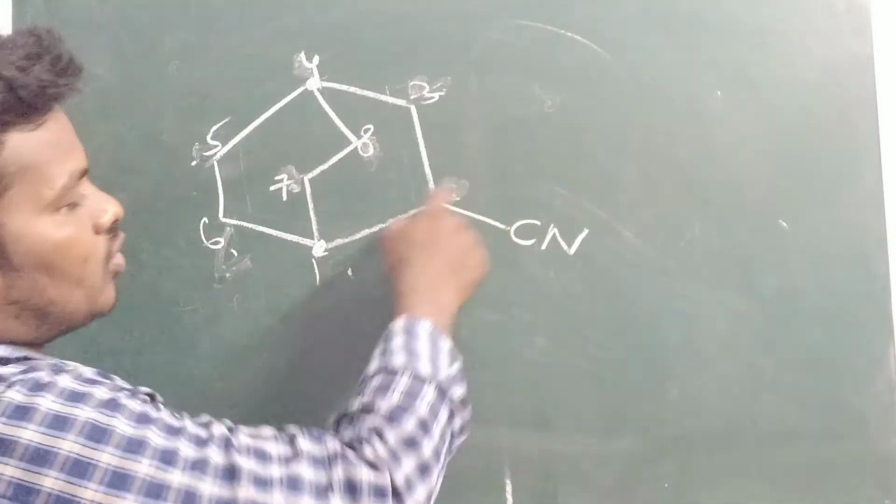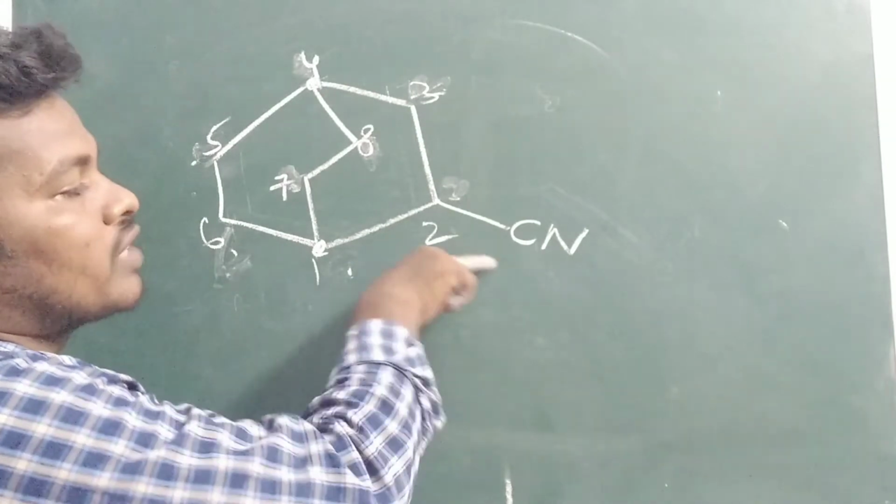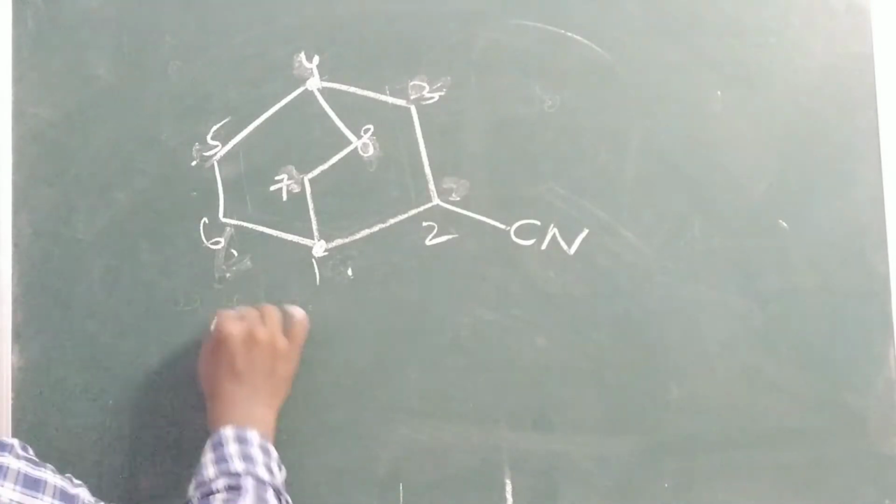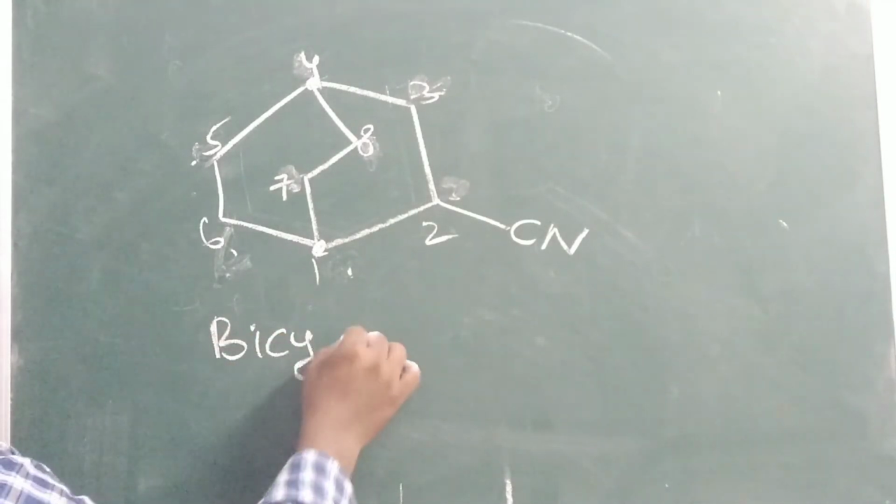If you go from left to right, right to left, whatever it may be, you should get the least number. That's why I am choosing this one. The least number should be obtained. So first of all, you can write bicyclo.